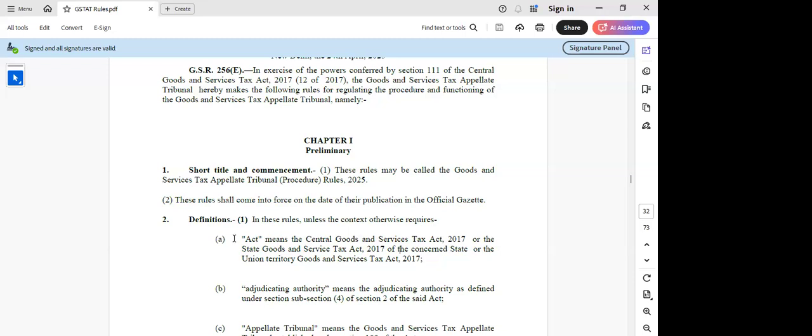Now, if you are referring to this definition chapter, the first act itself says that it is referring to only the CGST Act or SGST Act. Basically, the issue here is why the IGST Act is not referred, or why the Compensation Cess Act is not referred. This is the first thought which we get when we are reading these rules. So this is the first point of discussion for all of us.